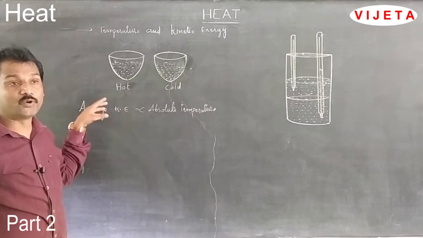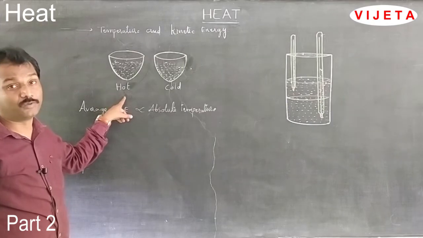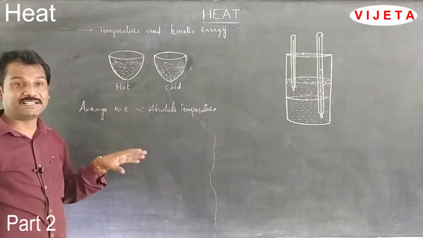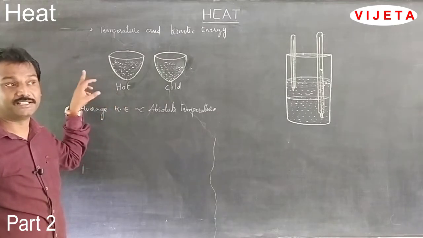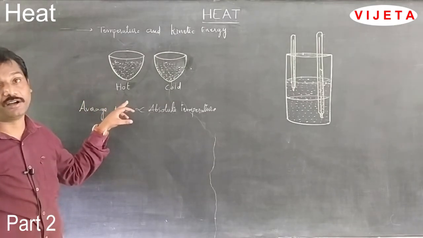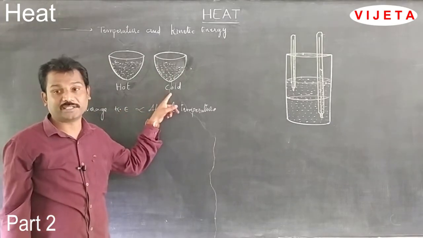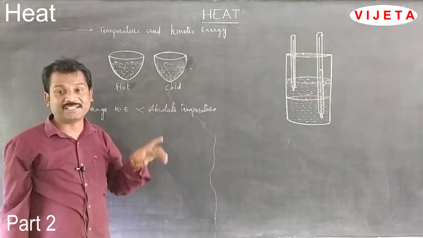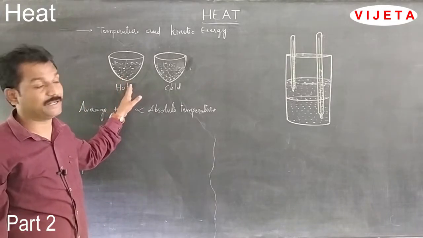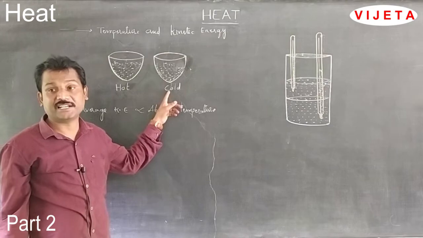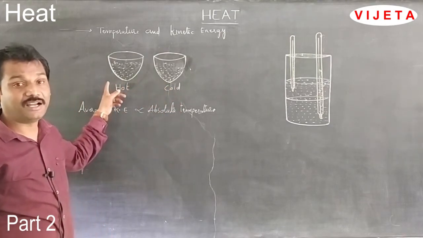If the particles have the highest motion in hot water, the kinetic energy of hot water is high when compared with the cold water. In the cold water, the particles are moving, but not as much as in the hot water. That means the average kinetic energy of the cold water is less when compared with the hot water.